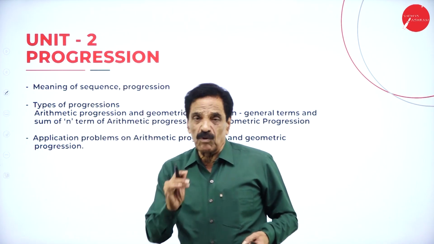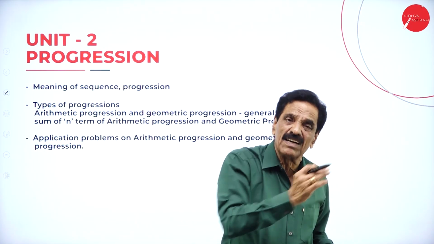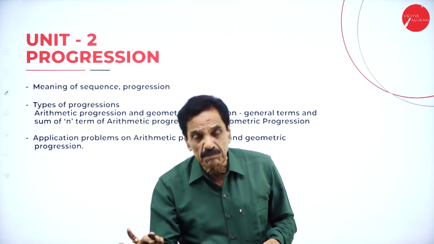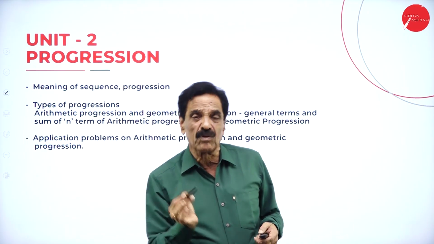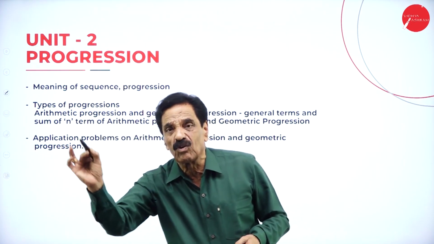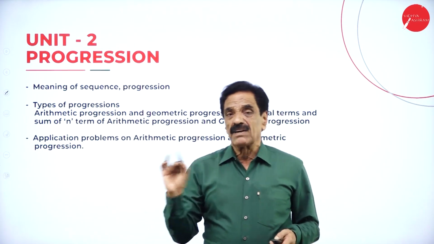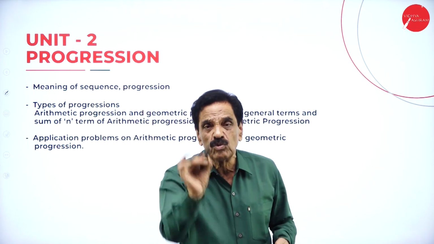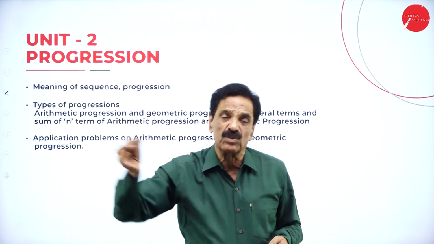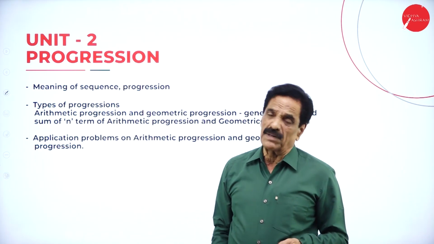Here, progression. When the numbers move either in ascending order or descending order, it is called progression. There are 2 progressions: one is called arithmetic progression, and another is called geometric progression. In arithmetic progression, it goes slowly 1, 2, 3, 4, 5: second number minus first number, third number minus second number. Whereas geometric progression jumps: 2, 4, 8, 16, 32. Second number divided by first number, third number divided by second number.